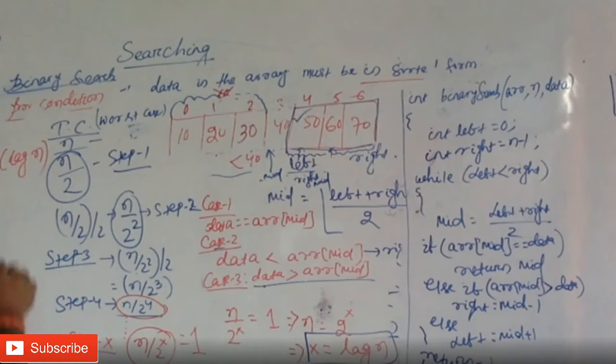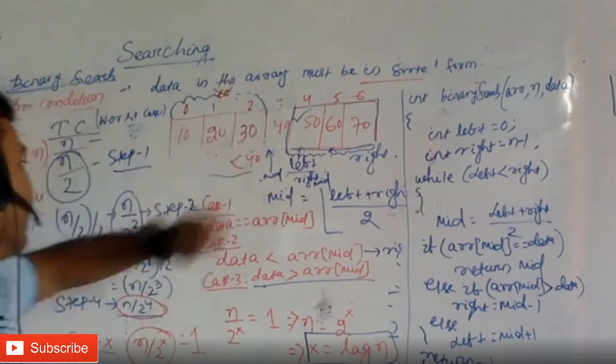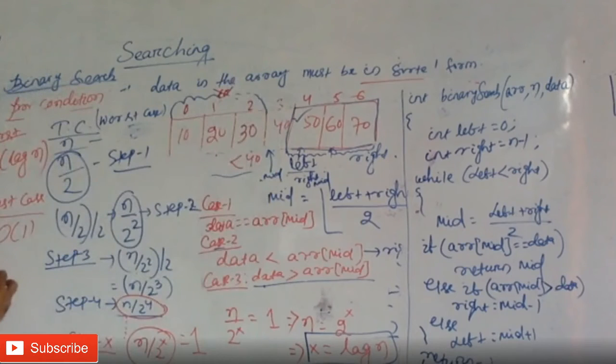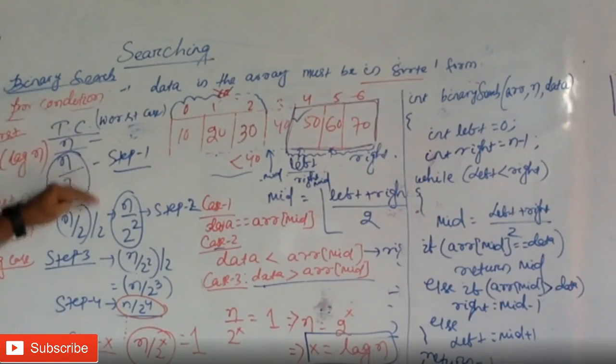This is the worst case time complexity. What is the best case? The best case is obviously big O of 1, because you go immediately to the middle and you find it. What is the average case? The average case is also the same as the worst case, which is log n. But it is very important for us to understand this sequence of steps, how the worst case time complexity is computed.